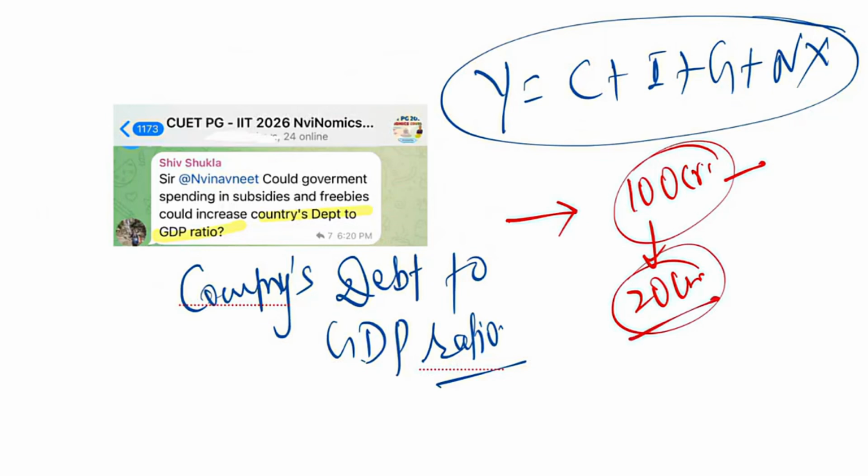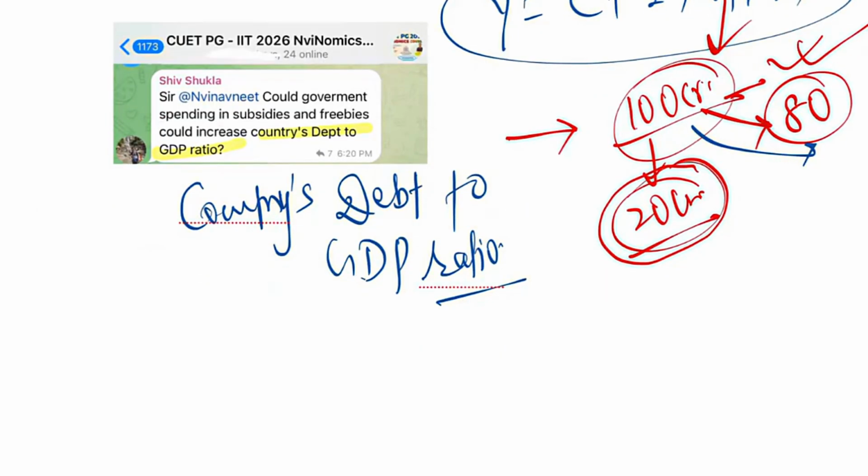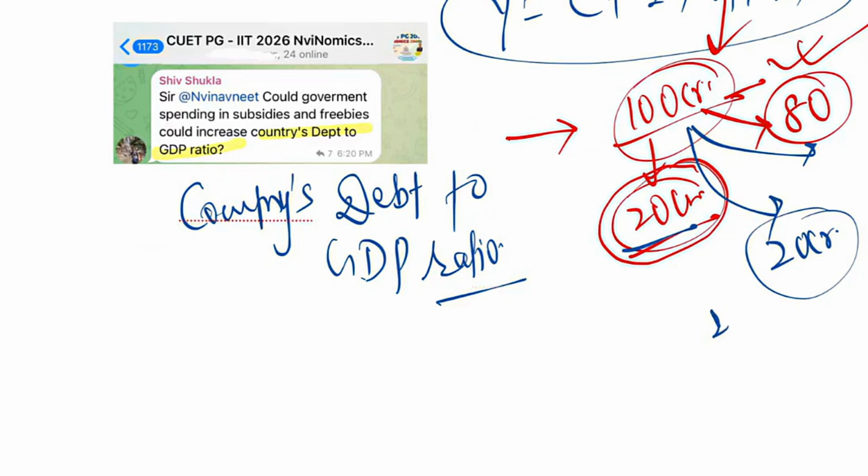So for the rest, suppose you are not showing this 20 crore as freebies, you are showing it as part of developmental projects, but the budget already allocated for the different ministries or departments for infrastructural projects will have a shortfall of 20 crore, and we will have just 80 crore rupees. तो अब यहाँ पे हमारा 20 crore का डेफिसिट हो गया. So this extra 20 crore we have to borrow, either internally or externally.